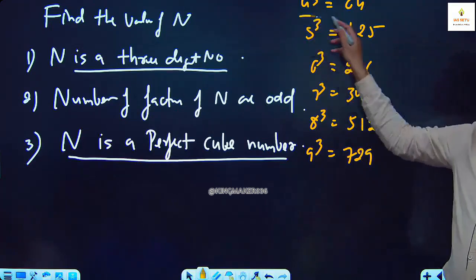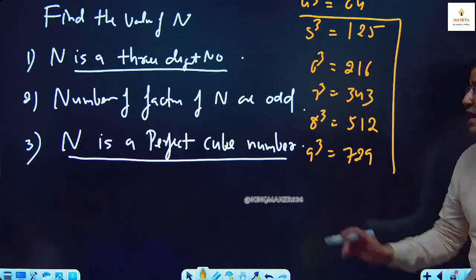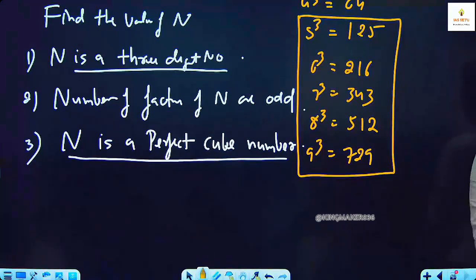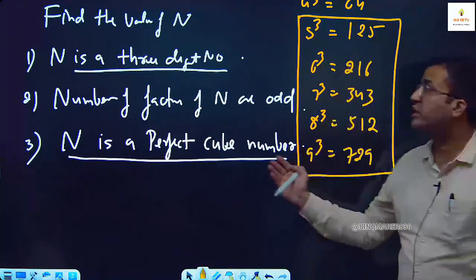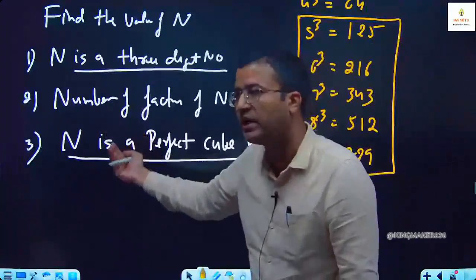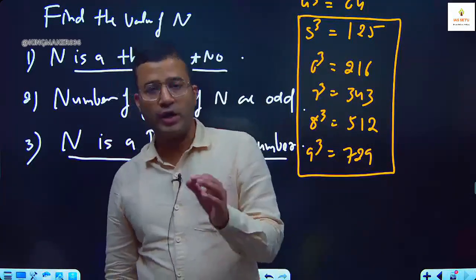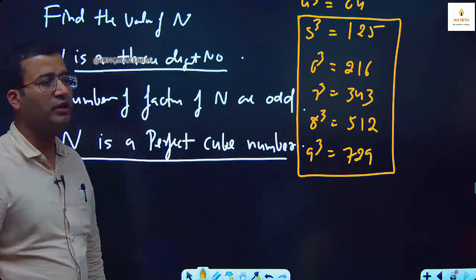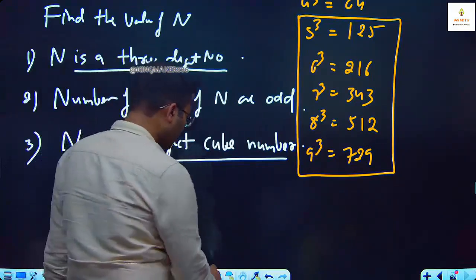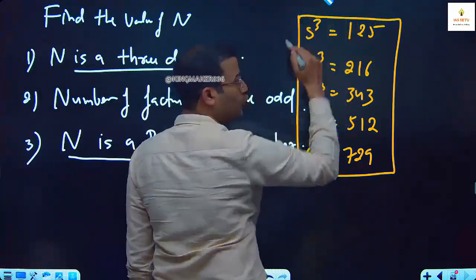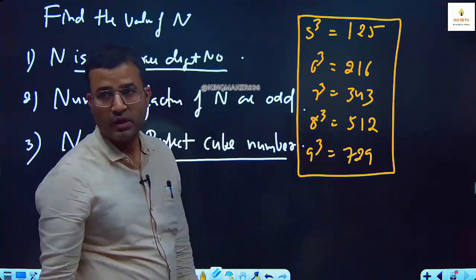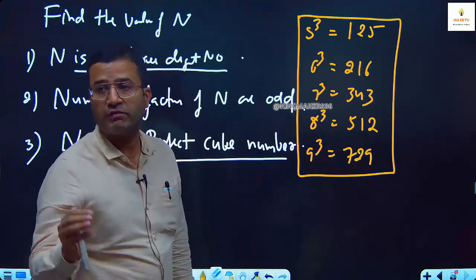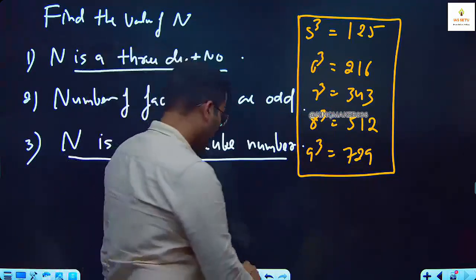So it means if you have to check, अगर नहीं भी आता है, you have to check only these 5 numbers. आपको सिर्फ ये 5 ही नंबर चेक करना है. Because only these 5 numbers are 3-digit numbers and perfect cubes: 125, 216, 343, 512, 729. Have I asked you to remember 2 square to 25 square? Have you got 125 there? No. 11 square, 121, 12 square, 144. तो ये थी नहीं वैल्यू वहां पे.